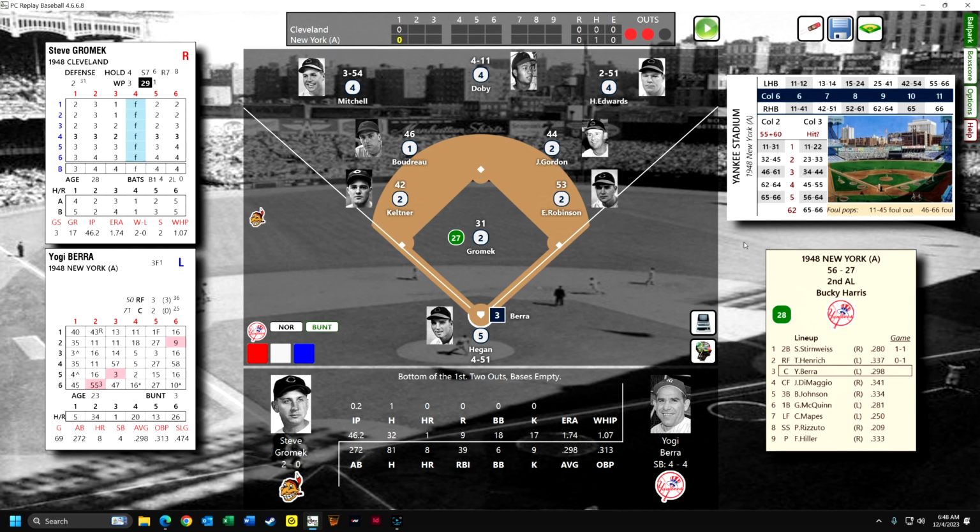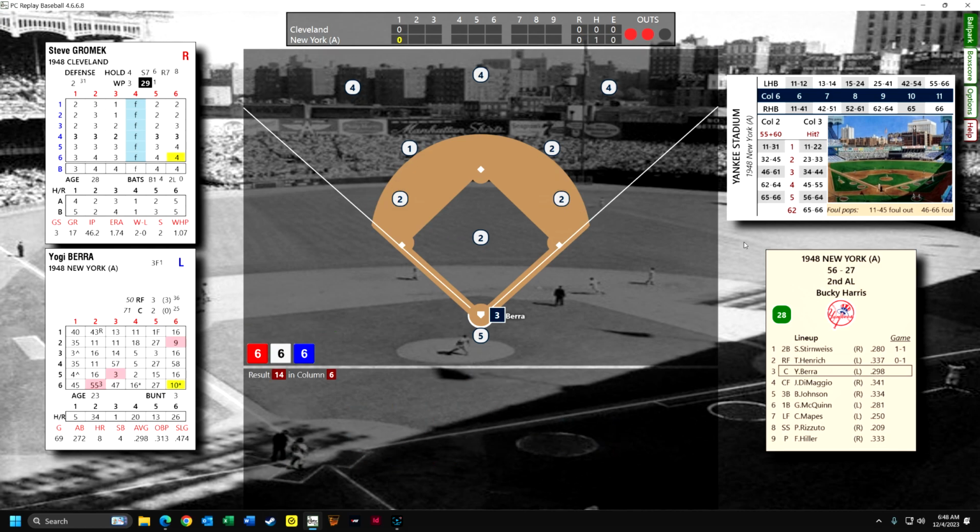Yogi Berra having a good year, .298. I don't know if this is his rookie year or not, but it's one of his first seasons. In fact, I can see here. Oh, he hits a home run. He hits his 9th home run of the year.